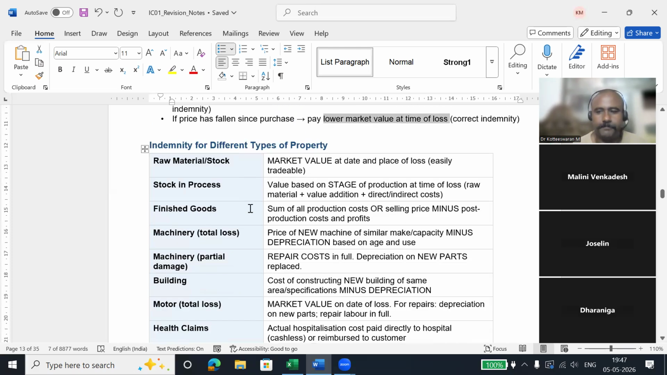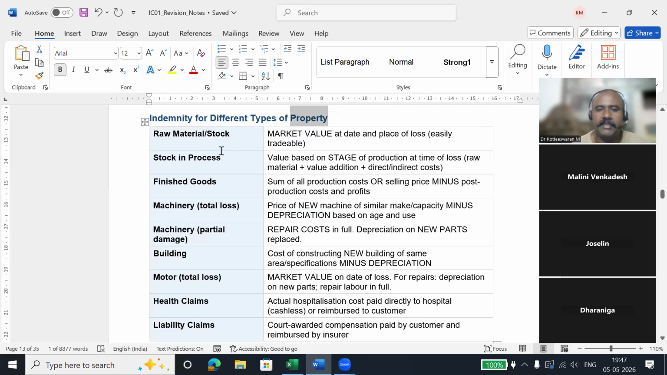Okay. No, sir. So indemnity is different with each and every property. It is not the same. As I told, gold is appreciating, bike is depreciating. So each and every type of property has its own way of measuring the indemnity. Indemnity means the value that they are measuring. So we have some examples.